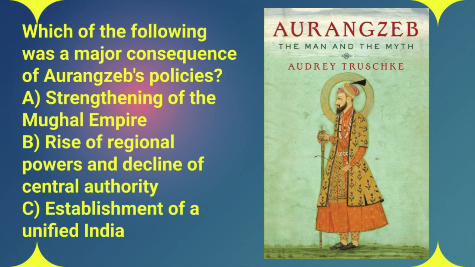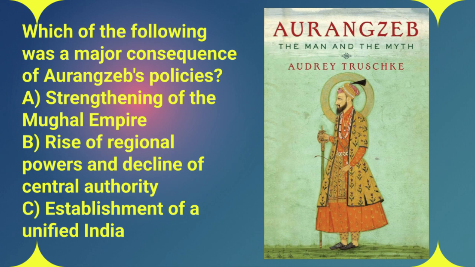What was a major consequence of all of Aurangzeb's policies, all the things he did during his reign? Did they lead to A, a stronger Mughal empire, B, the rise of regional powers and the weakening of central Mughal authority, or C, a unified India under Mughal rule? Well, here's the irony. Despite all of Aurangzeb's efforts, his policies, particularly those endless wars and his, let's say, controversial religious policies, they actually ended up having the opposite effect of what he probably intended.